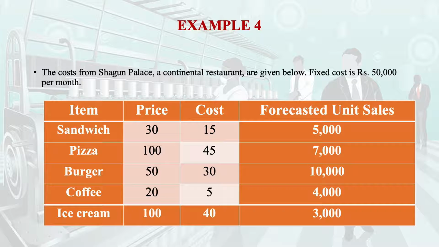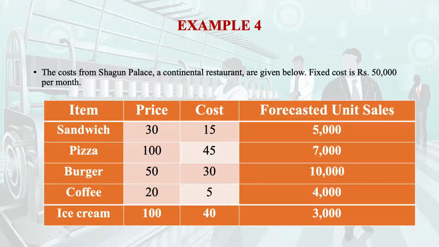The most important thing which you should remember is the fixed cost, because it will come again and again. The fixed cost is rupees 50,000 per month. Remember, fixed cost 50,000 per month. So if we are going to calculate the fixed cost for the year, then it will be multiplied by 12. Now you just see the example.